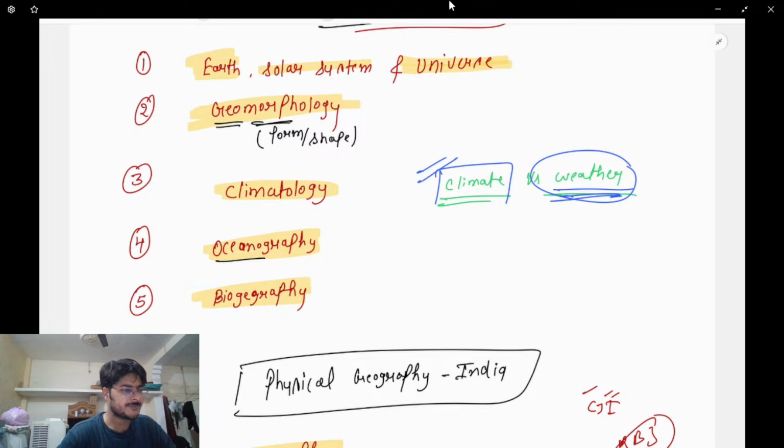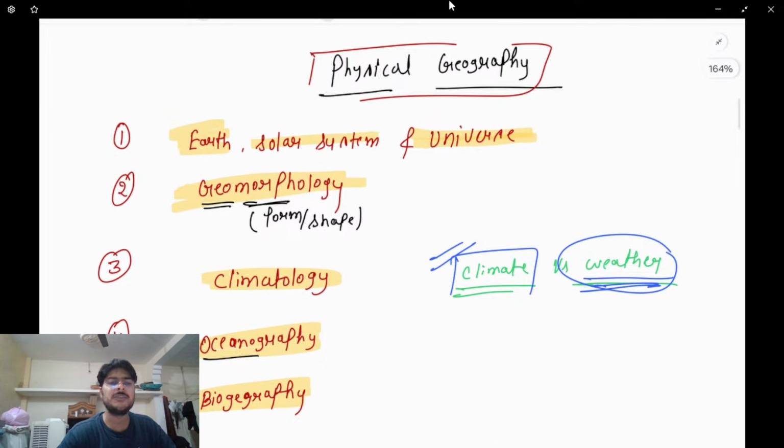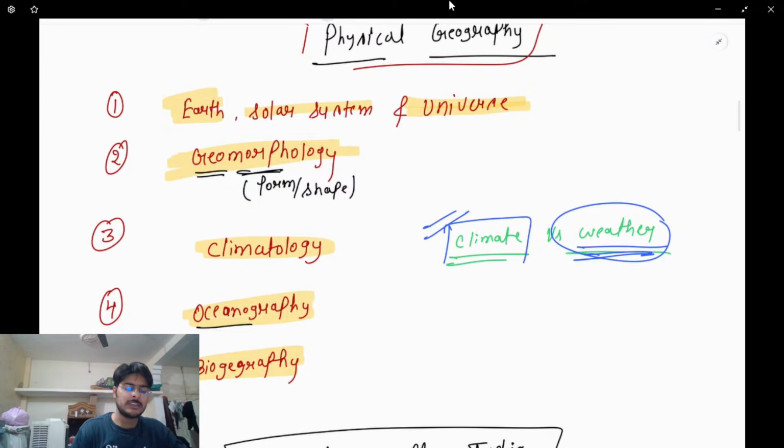Now comes the first topic that we have, that is Earth, solar system, and the universe. Today I just want to give you the gist of everything, so that you have a clear understanding of what you are going to study here and what I'm going to give you. Otherwise, if I just start a random topic, you will understand that topic, but full preparation is not there. Now comes the first topic, the solar system and universe.